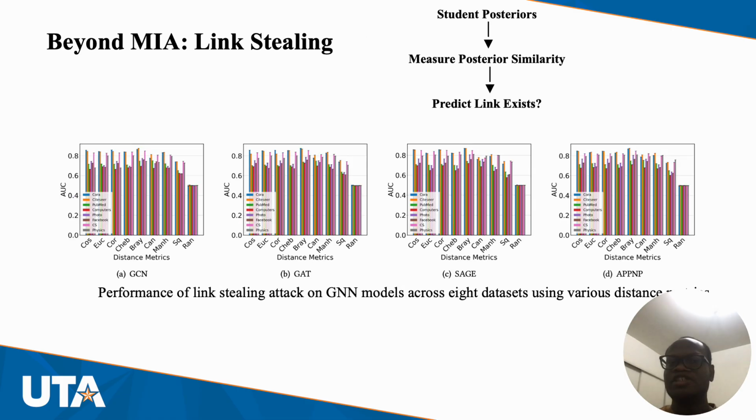We also tried a link stealing attack, where an attacker takes the posteriors of two nodes, compares them by computing distance metrics over them, and looks at how similar they are to know if they are connected in the original training set or not. Despite the fact that the attacker has access only to the posteriors from the student's model, with a very high AUC, in many cases greater than 0.8, the attacker can know whether two nodes are connected in the original GNN or not.